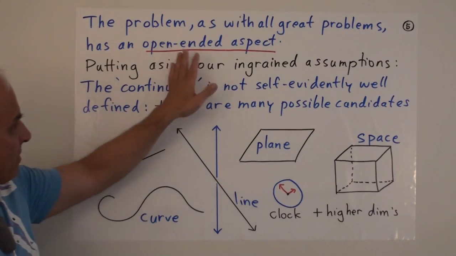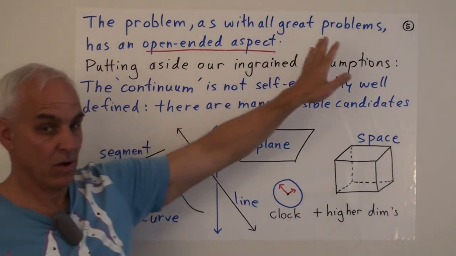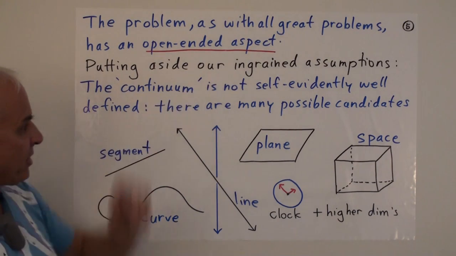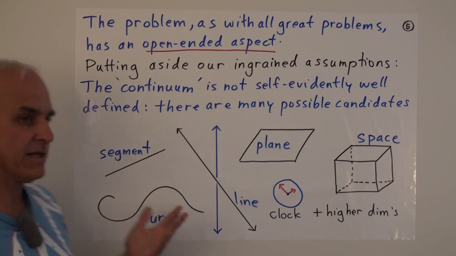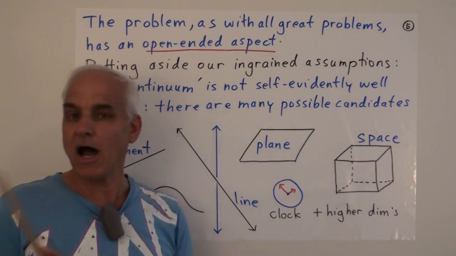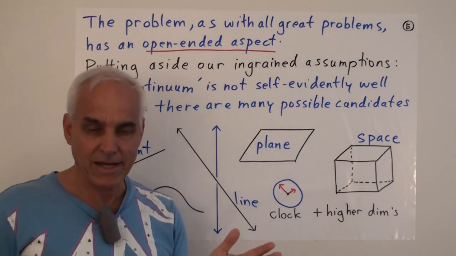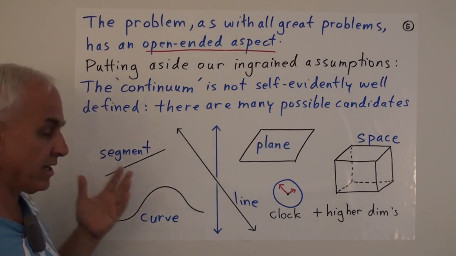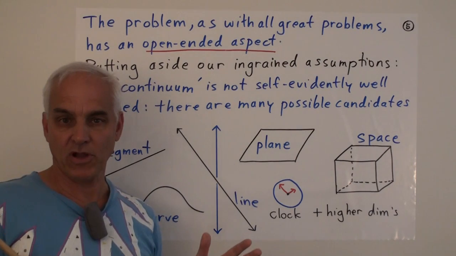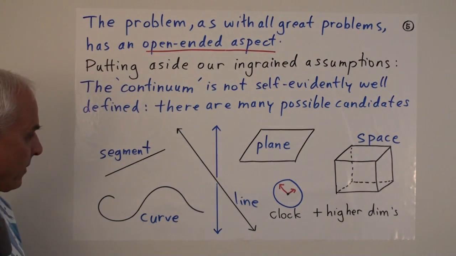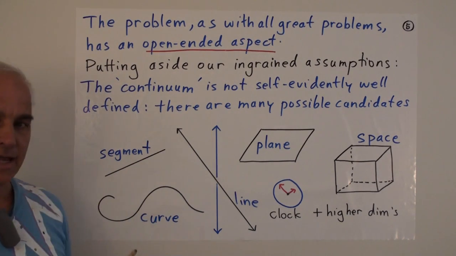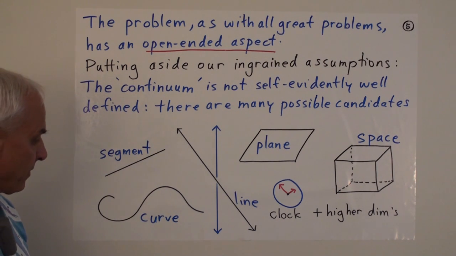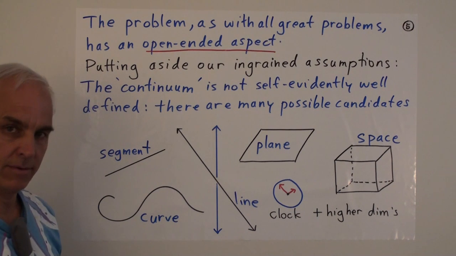All right, so I've said a few times that this problem, along with most great problems, has an open-ended aspect. And if we put aside our ingrained assumptions, then we can recognize that there are a number of different kinds of continuities that we might be considering as fundamental. But it's not self-evident which one is primary and which one we should be focusing on at the beginning. For example, a line segment is an obvious kind of thing that we want to model in mathematics. But so is a curve.